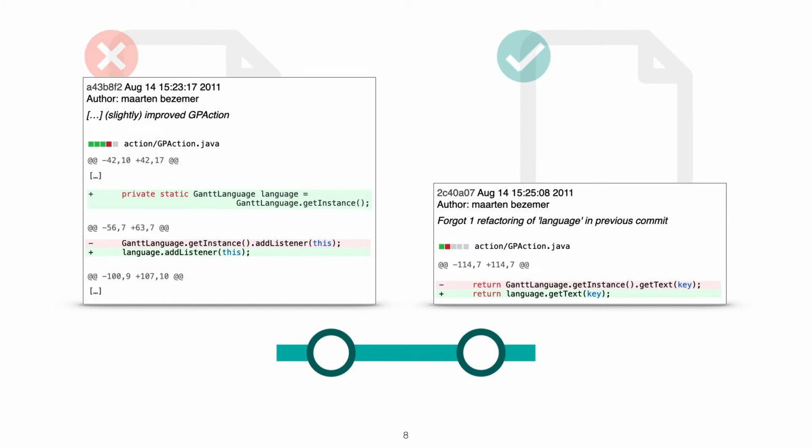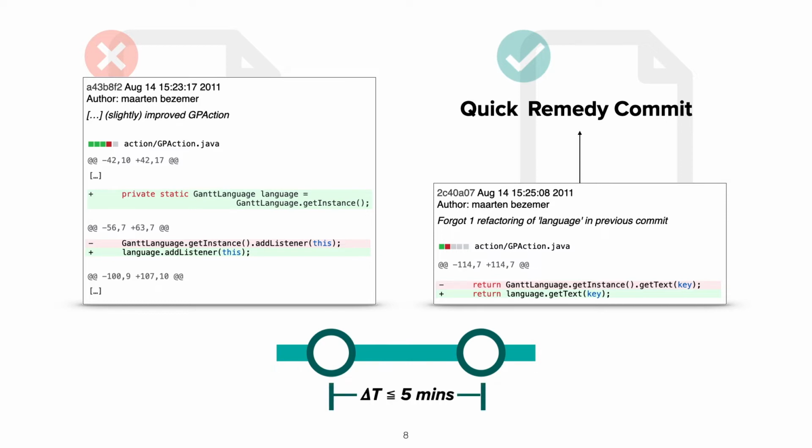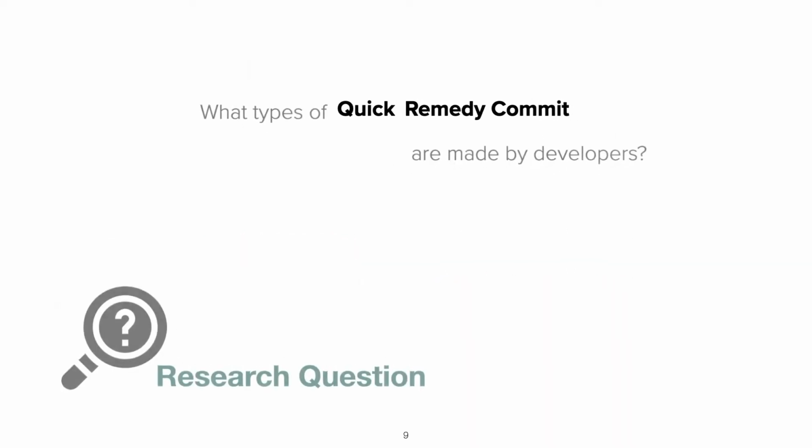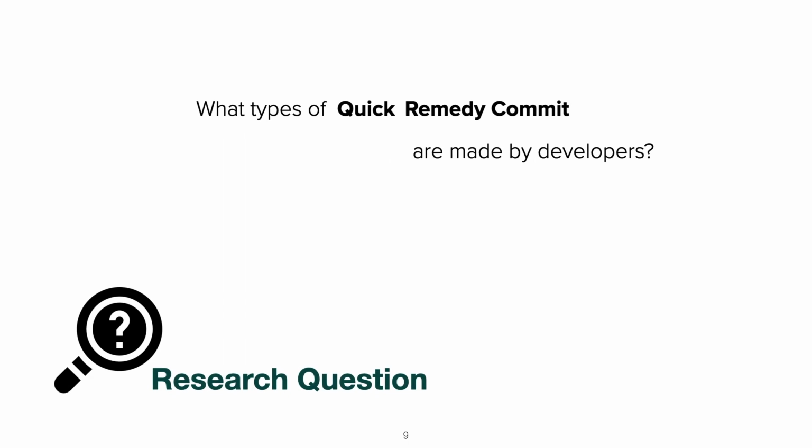In this case, we consider the second commit on the right-hand side as a remedy commit. In addition, if the remedy commit is performed within 5 minutes after the original commit, we identify it as a quick remedy commit. Later, I will explain why we use 5 minutes as a threshold here. In our research work, we try to answer the question: what types of quick remedy commit are made by developers? Our target was to define a taxonomy of quick remedy commit.